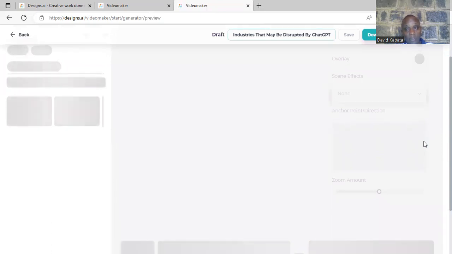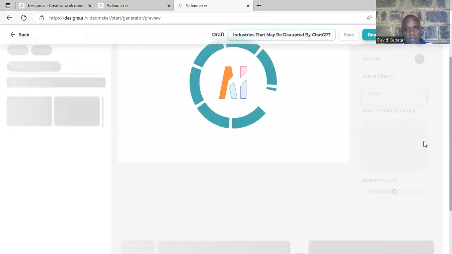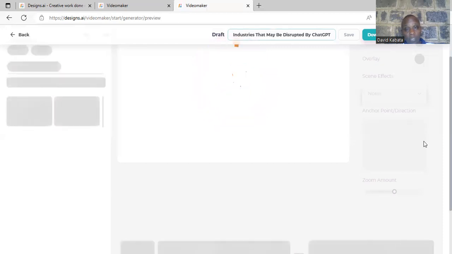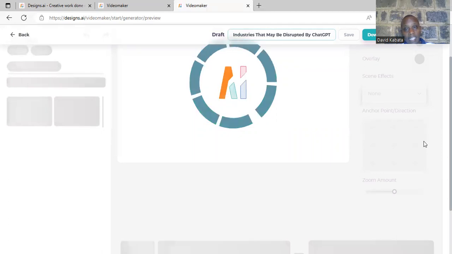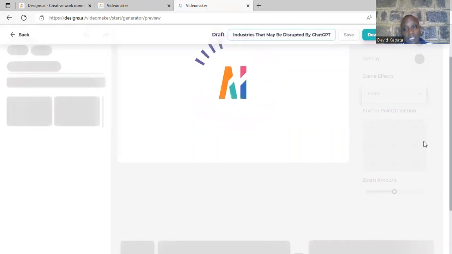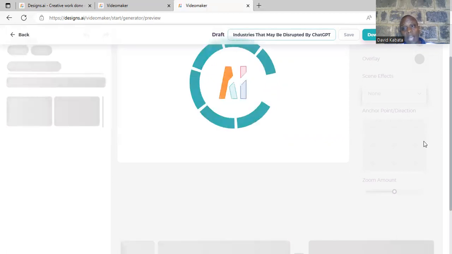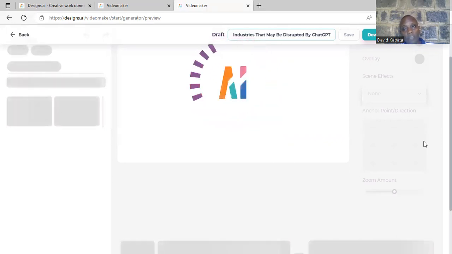So they are going very soon, they are going to give me the videos. And then after giving me the videos, I can look at those videos. Maybe I can choose some of the videos, remove some of the videos, and put some of the videos that I want from whatever content they have. So you can see AI is doing what it is supposed to do. It is trying to get the videos for that text that I've given them. Remember, I started with ChatGPT. I started from Google. I took an article from Google. I read it. I looked at some of the most important areas that I thought it was easy for me to get something from. And then after that, I moved further and tried to summarize.